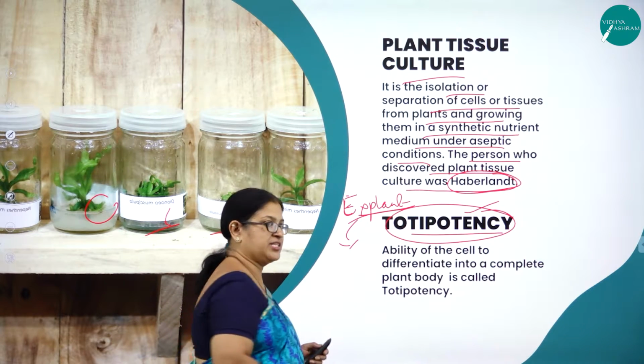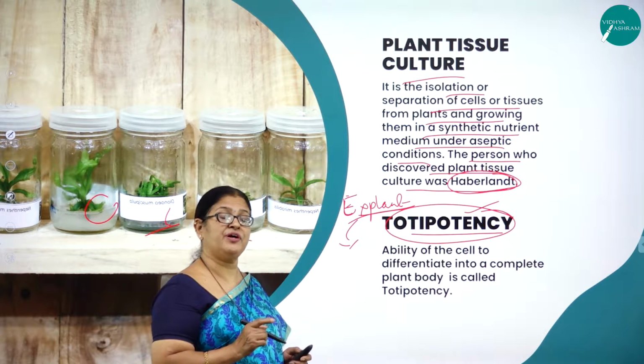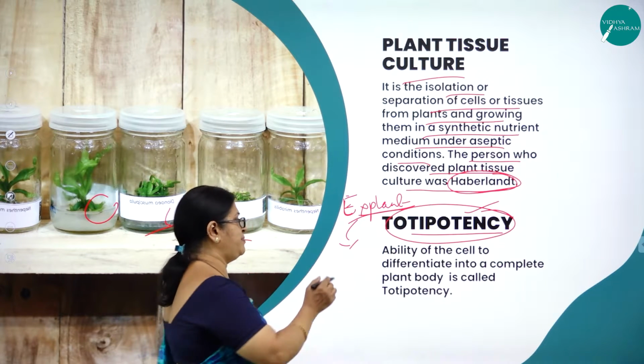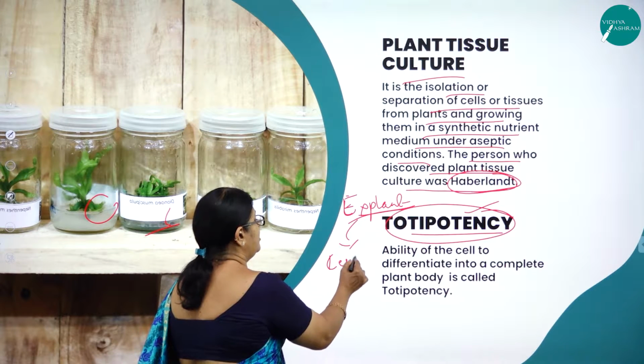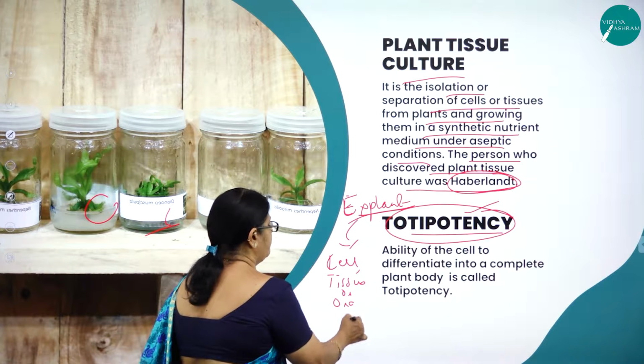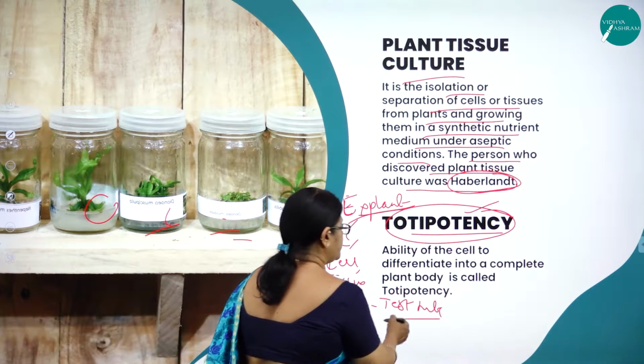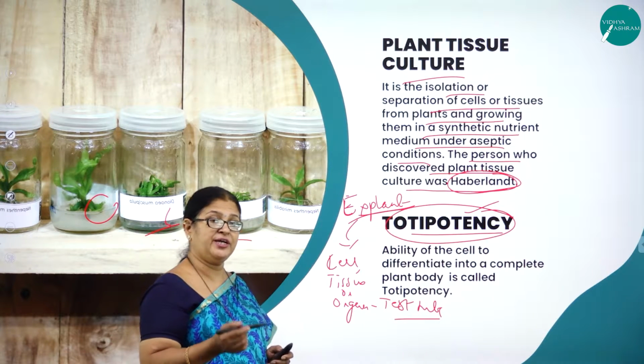What is this explant then? Explant is any part of a plant, may it be a cell or a tissue or an organ grown in test tube.